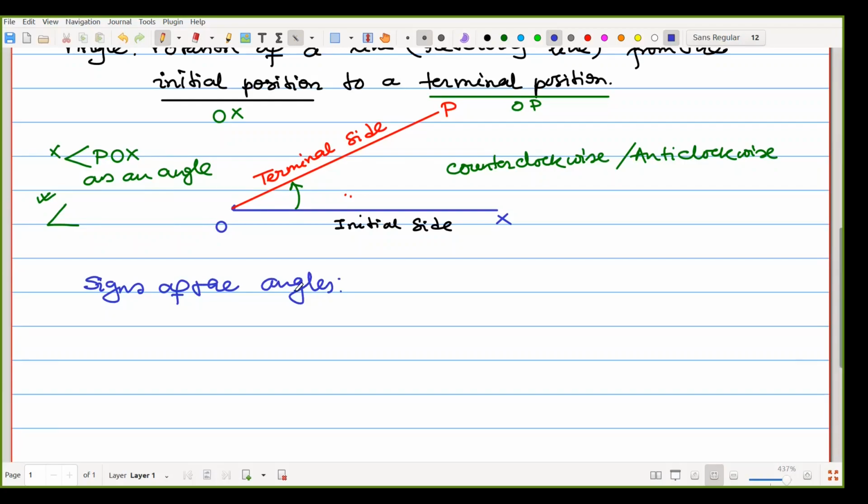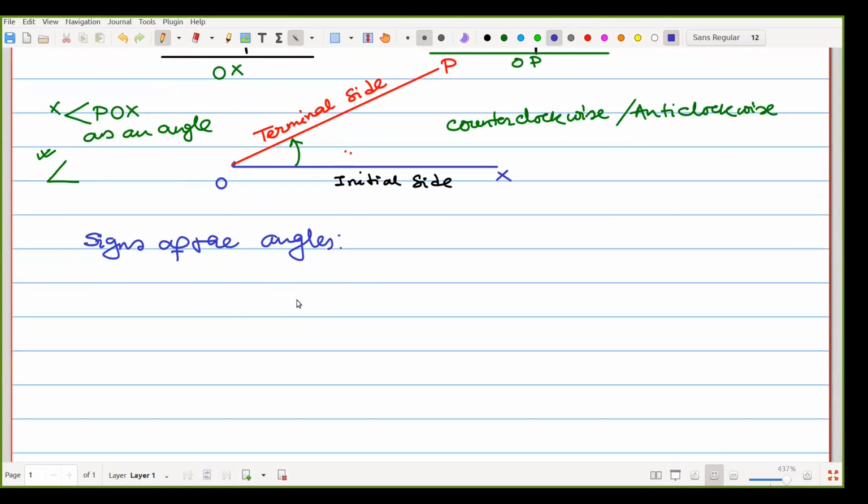Always remember, most of the time we think about the angle as counterclockwise revolving. So when we have counterclockwise rotation, the angle is positive.